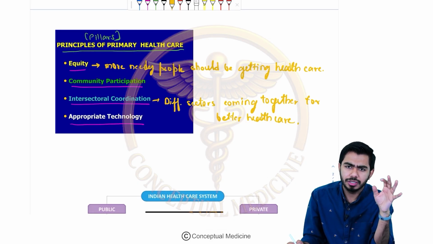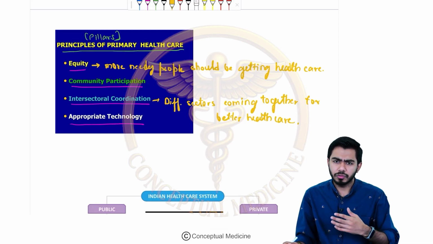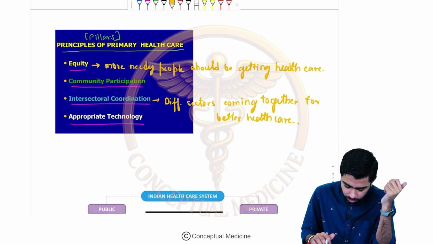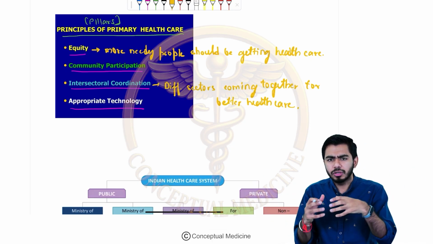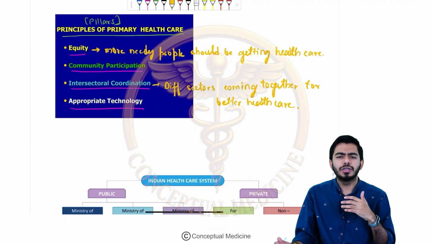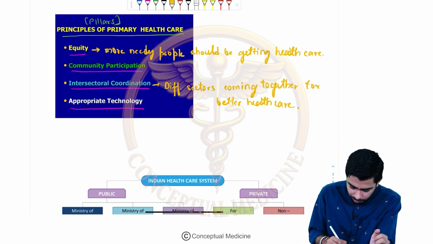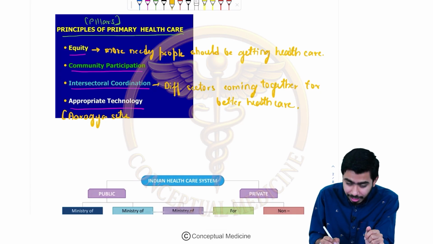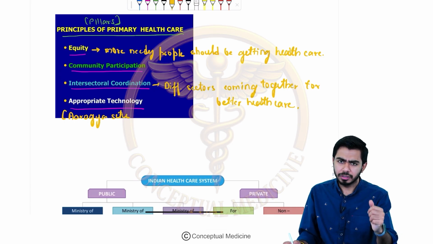The fourth component, very important, is appropriate technology. For example, different kinds of apps might be there from the government side. Arogya Setu was released for COVID-19 patients, or the Nikshay app for leprosy. These are examples of appropriate technology, where with the help of technology we can introduce measures in the community for the betterment of healthcare. All of these measures are present for the betterment of the Indian healthcare system. For example, the Arogya Setu app was released by the government. If you remember, at one point of time it was mandatory for people to download it on their mobile phones or devices if they were traveling.